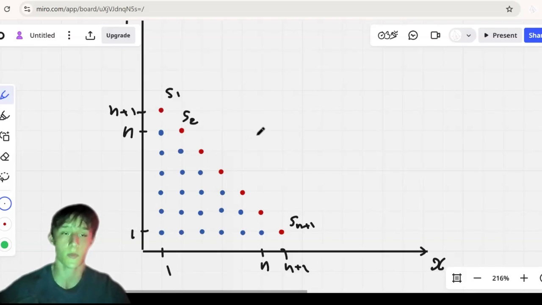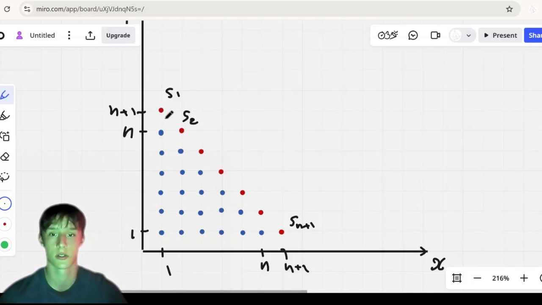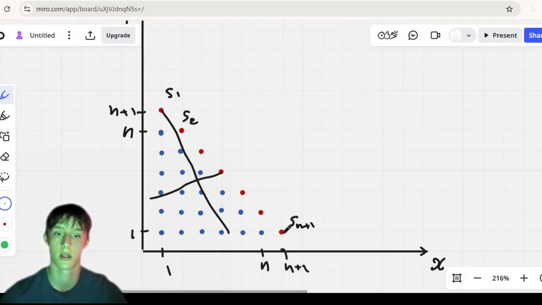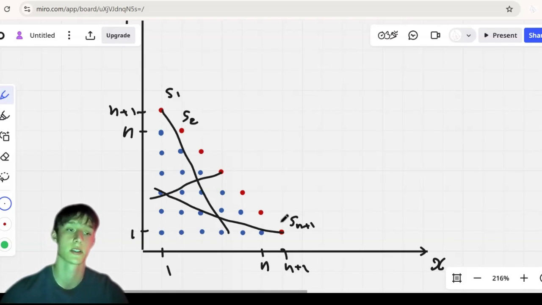And we see that each line that passes through this point, through here, and through here, if it doesn't contain a big side, each line starts on the boundary and then leaves on the boundary.